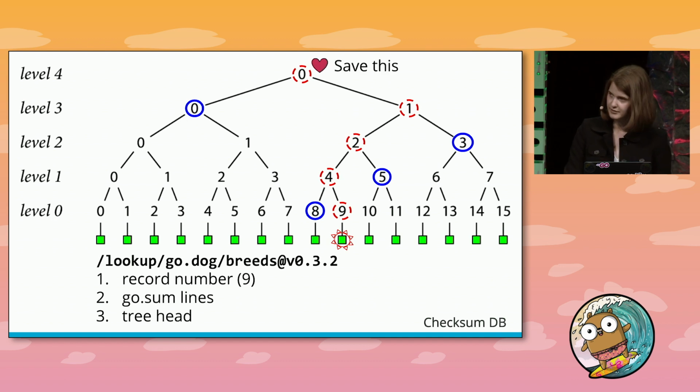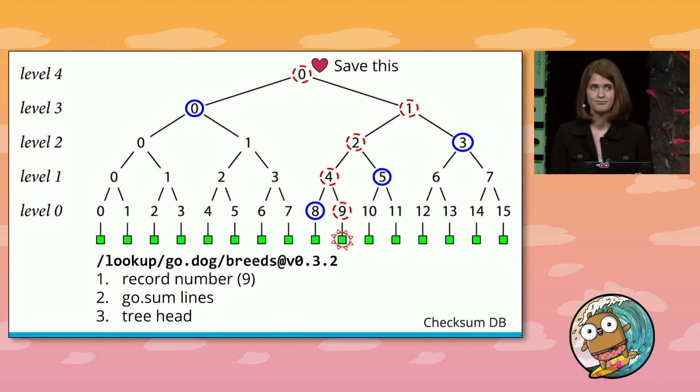And as this tree grows, you'll get new tree heads. And you should check that these new tree heads are a superset of the old ones. So the Go command does this. It stores the tree heads as they're discovered, doing a consistency proof to verify that the new tree head it just found is consistent with the old tree head that it knew about before, to make sure that the tree hasn't been tampered with over time.